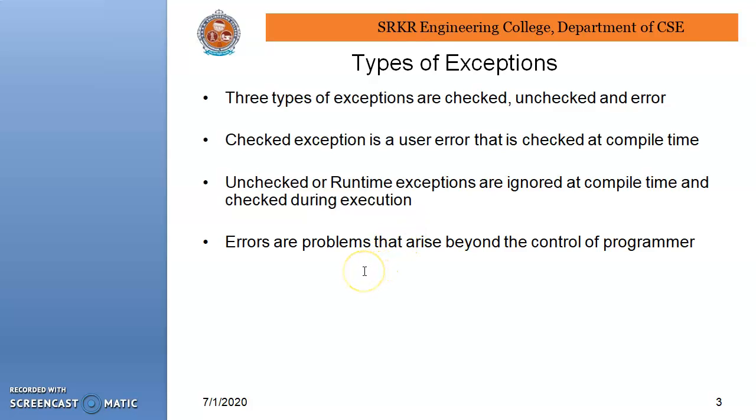The third one is errors that arise beyond the control of the program. In general, checked exception is a user error, the second is a runtime exception checked during execution, and the third is error, beyond the control of the program.